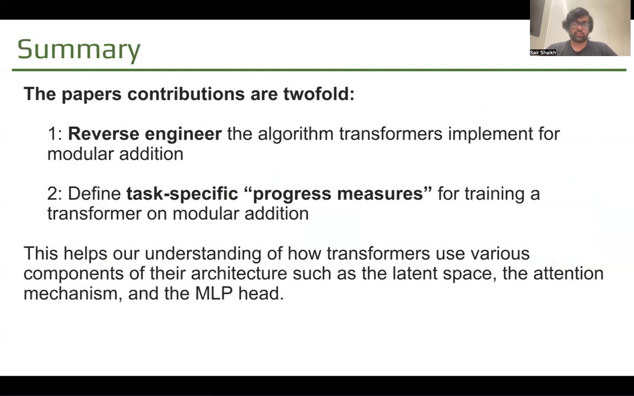So essentially, there are two contributions that this paper makes. Firstly, to reverse engineer the algorithm transformers implement for modular addition. Secondly, it defines task-specific progress measures that correspond more closely with the task at hand. And this helps our understanding of how transformers use various components of their architecture, such as the latent space, the attention mechanism, and the MLP head to do the task that we want them to do.